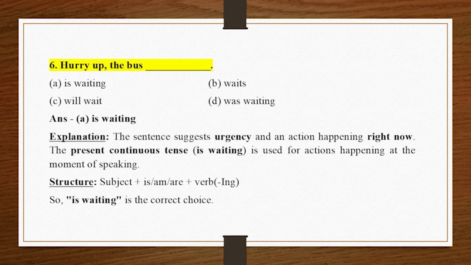6. Hurry up, the bus underscore. A. Is waiting. B. Waits. C. Will wait. D. Was waiting. Answer. A. Is waiting. Explanation. The sentence suggests urgency and an action happening right now. The present continuous tense, is waiting, is used for actions happening at the moment of speaking. Structure. Subject plus is, am, are plus verb, ing. So, is waiting is the correct choice.